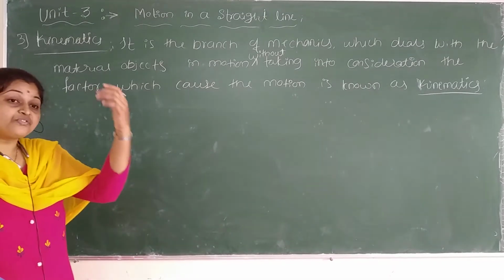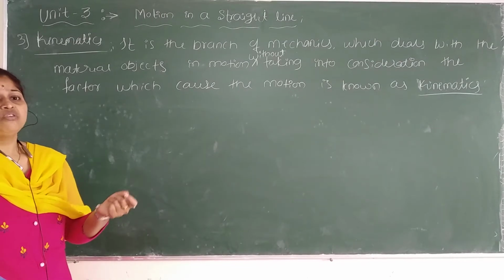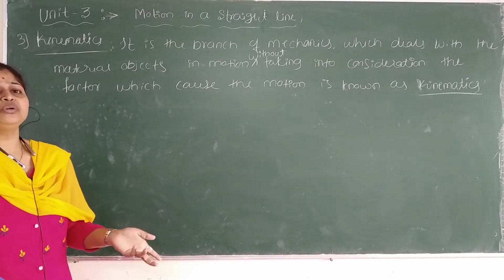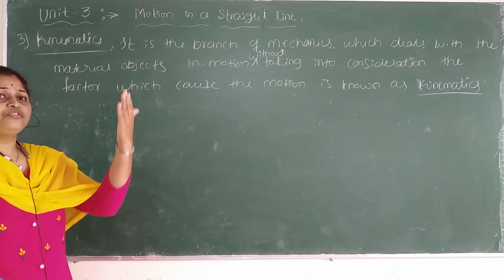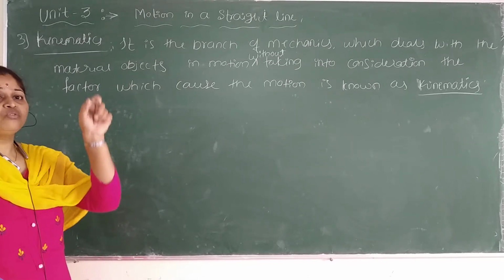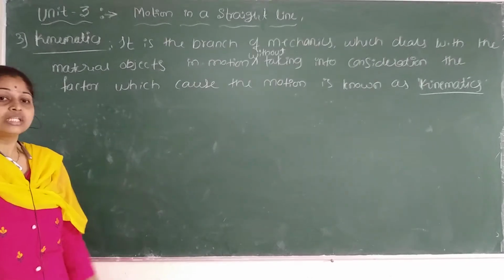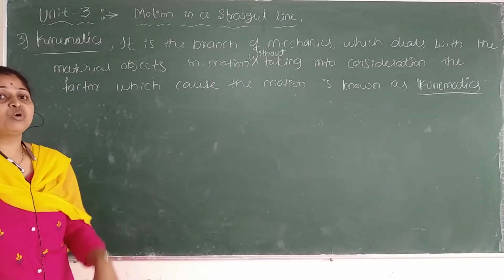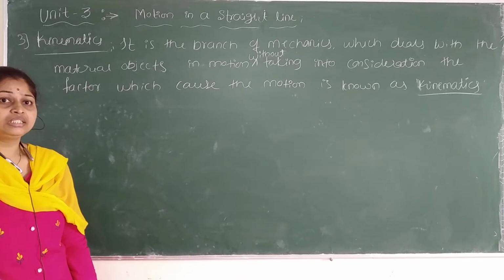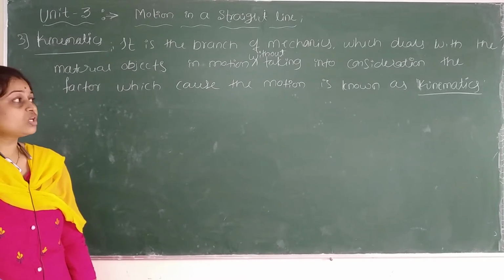If rain is falling, the raindrops, when it is falling, how it is falling, we don't know. Rain is coming, right? So if water is coming, it is the motion of water drops. So we don't know the reason. That is an example for what? Kinematics. Air is blowing in space. Yeah, thunder. So those are what?